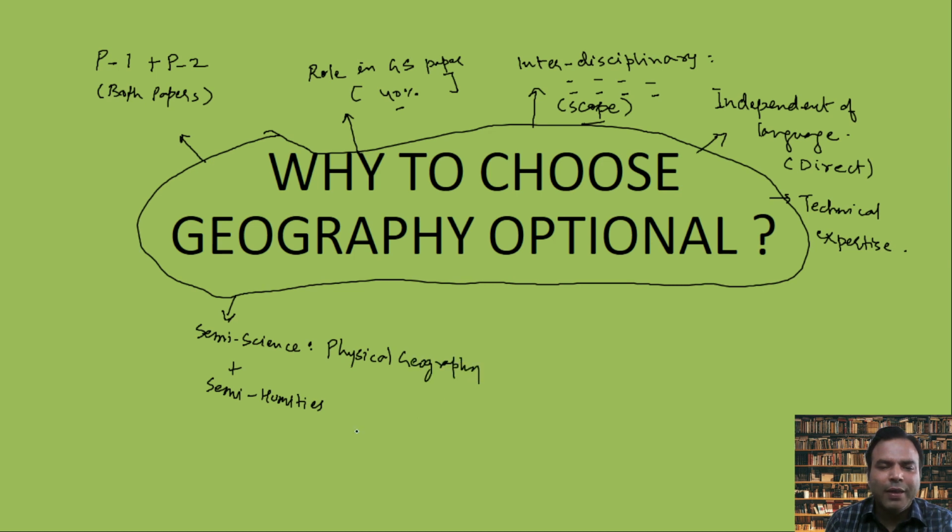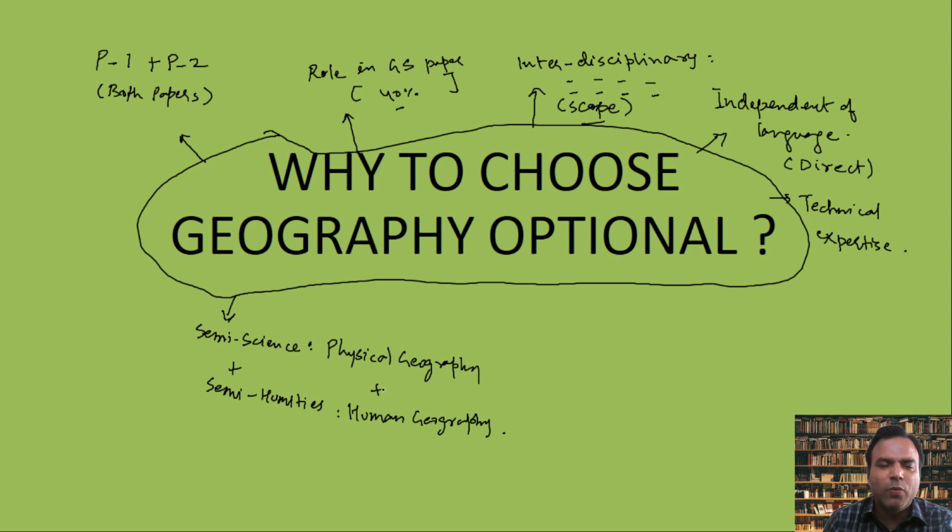The second branch is human geography. Both kinds of aspirants can avail this optional. Those who come from a technical background or scientific temperament can take a lead in physical geography.